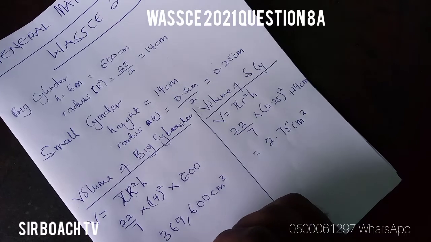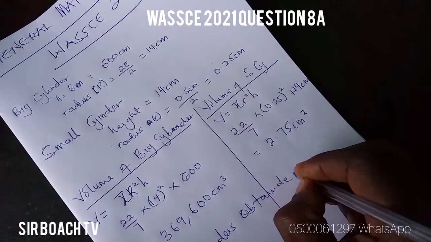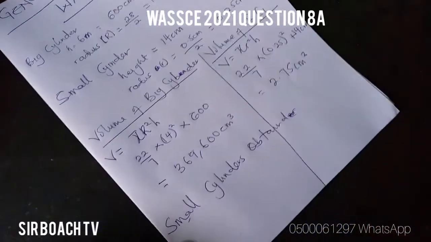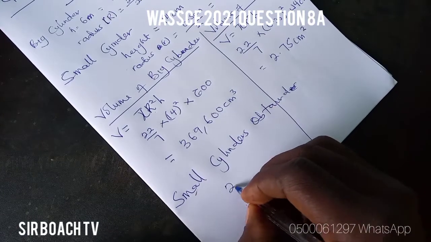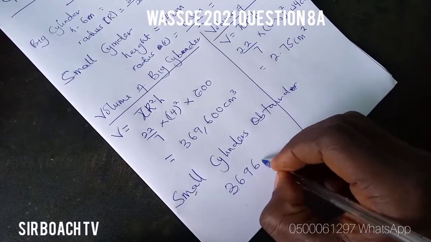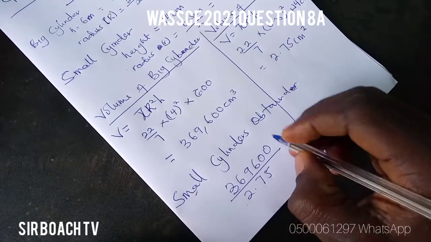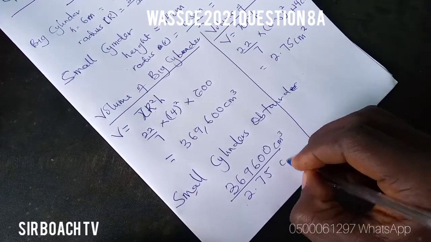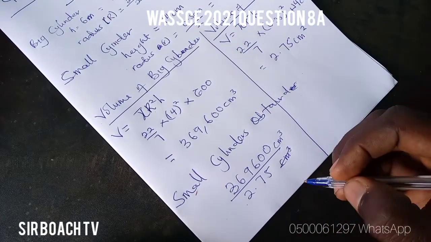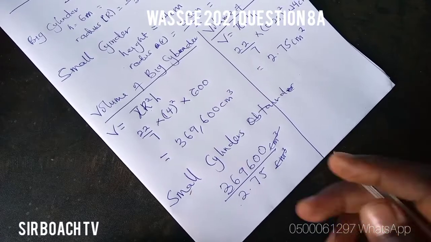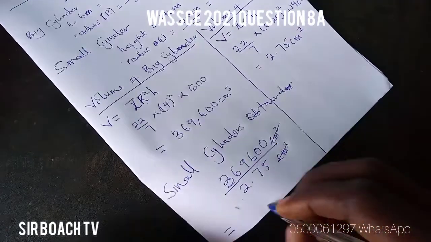So we divide this by this. So the number of small cylinders obtained is 369,600 divided by 2.75, in centimeter cube. Now this centimeter cube and that one will cancel out. Then we divide this by this.